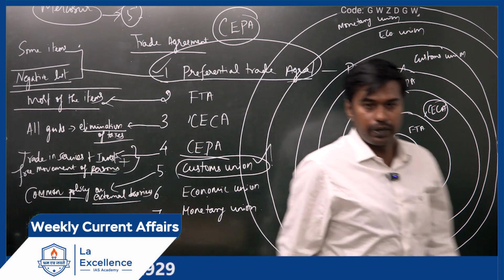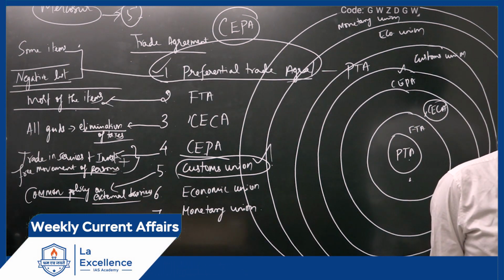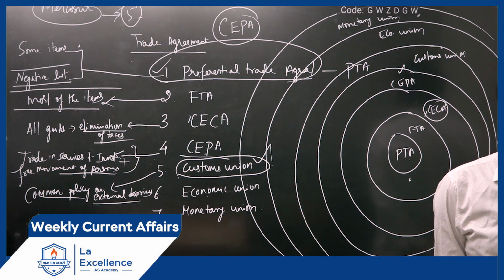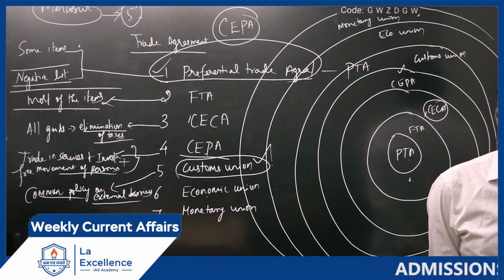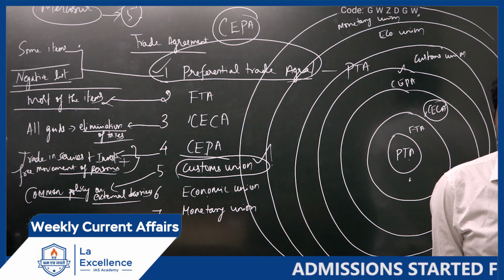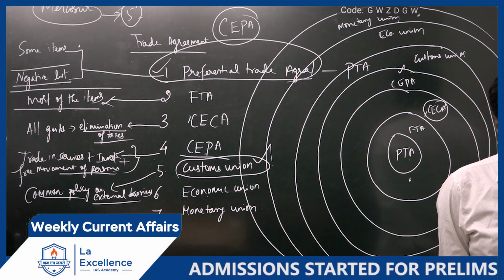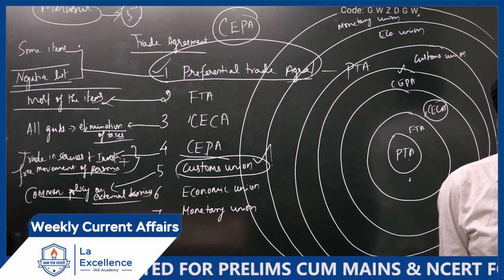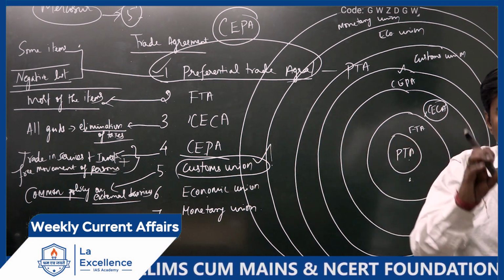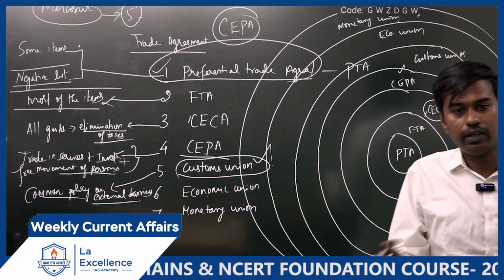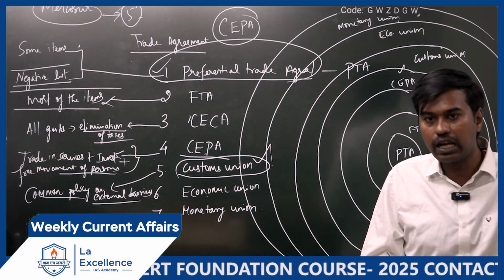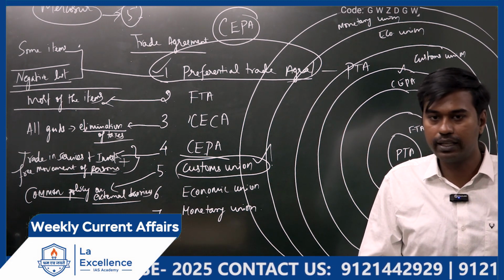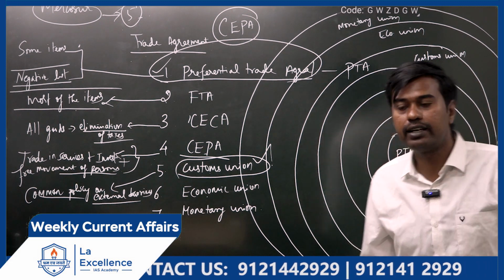External barriers means what? Whenever a good enters your country, how it needs to be treated. So what are the procedures? Is it a very complex or simple procedure? How will the goods be handled at the port? Will they use more containers? Nowadays they are packing in containers only, so they have to use more technology in handling these containers. So there has to be a procedure, and through this procedure they will simplify the rules. Otherwise, they will take 2 to 3 days to screen your goods, and it will take a long time to reach the public. But if you are part of this customs union, they will not take that much time. Is it clear? So it's an arrangement where they will simplify the trade procedures.